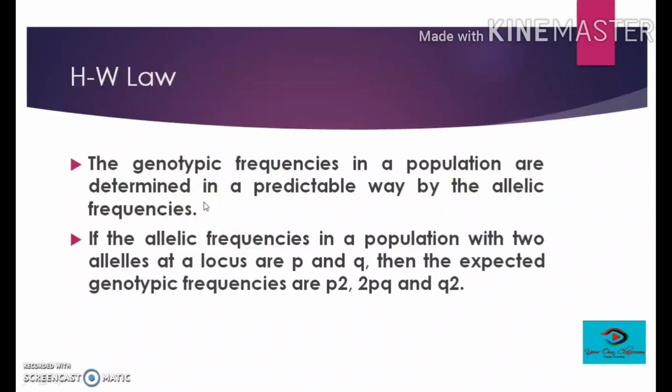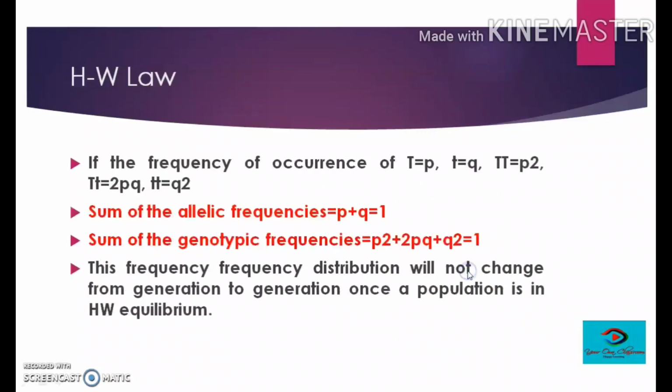Means from the allelic frequencies we can predict the genotypic frequencies. We'll talk about this in detail. If the allelic frequencies in a population with 2 alleles at a locus are p and q, considering there are 2 alleles and the frequency of these 2 alleles are p and q, then the expected genotypic frequencies are p square, 2pq and q square. So let's see this in detail.